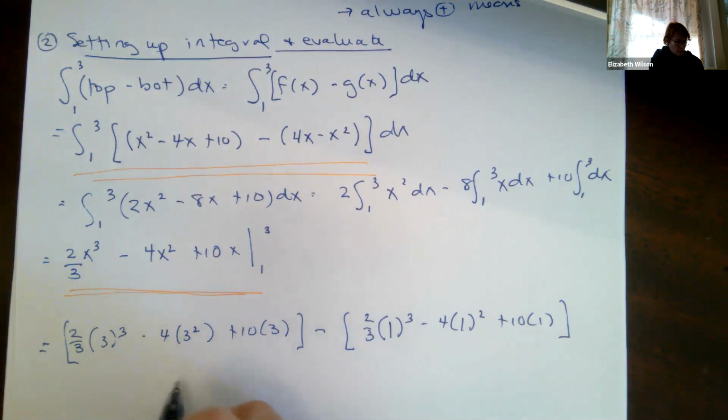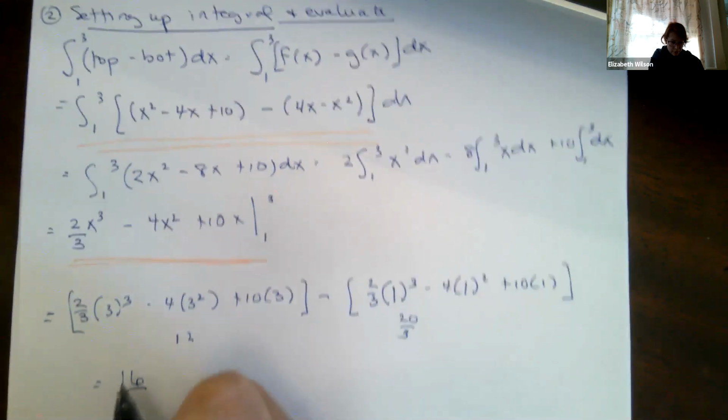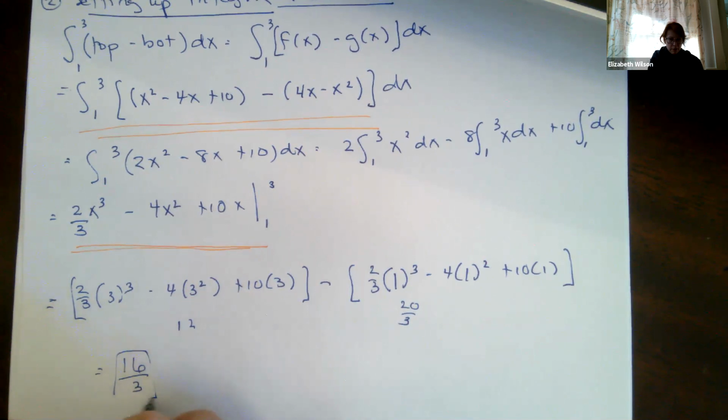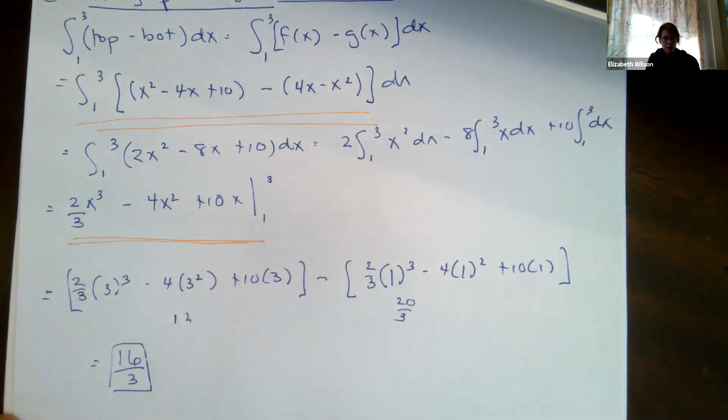Okay, so when I did this out, this was like 12 minus 20/3. And then at the end, the answer that I got was 16 over 3. You can give it as a fraction, you can give it as a decimal, either way is fine. Okay. But in terms of things that we need to see,